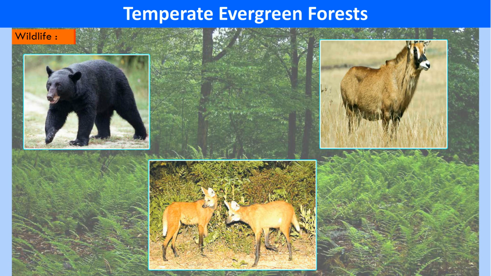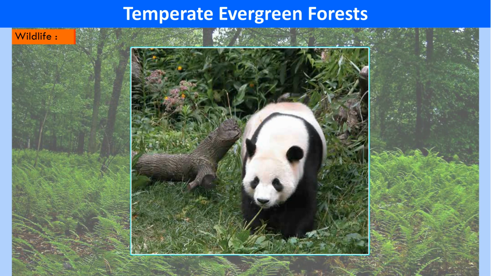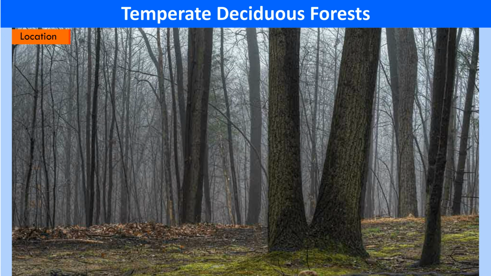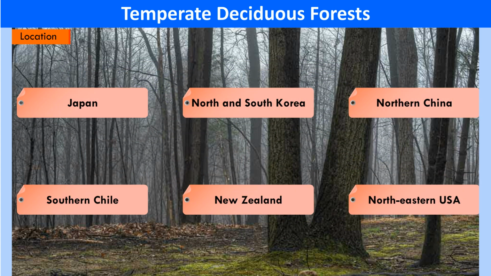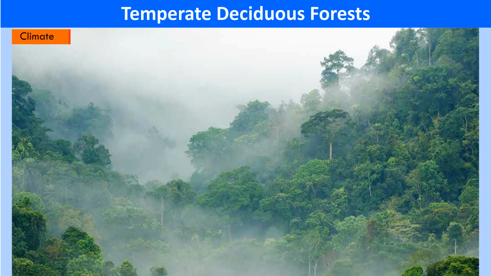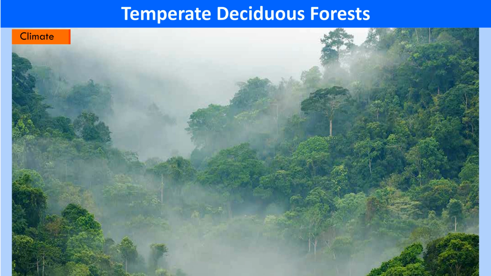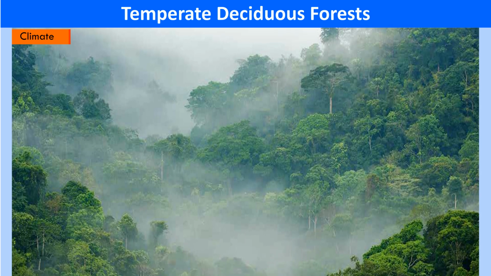Wildlife. Various species of birds as well as animals like deer, antelopes, bears, wolves, foxes, etc. are found in this region. The giant panda of China is an inhabitant of these forests. Temperate deciduous forests. Location. Warm temperate deciduous forests are found along the eastern and western margins of continents, with the main areas being Japan, North and South Korea, northern China, southern Chile, New Zealand and northeastern USA. Climate. These forests have a cool, temperate climate with warm summer, cold winter and moderate rainfall.